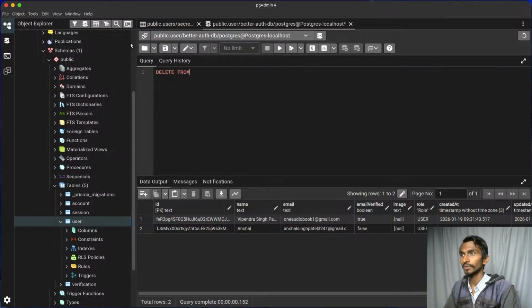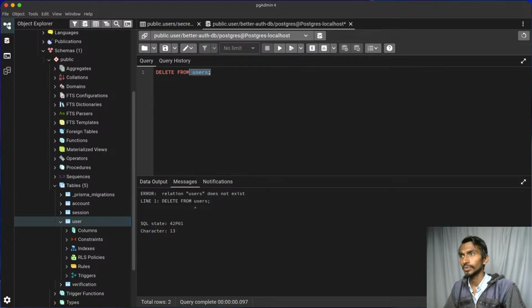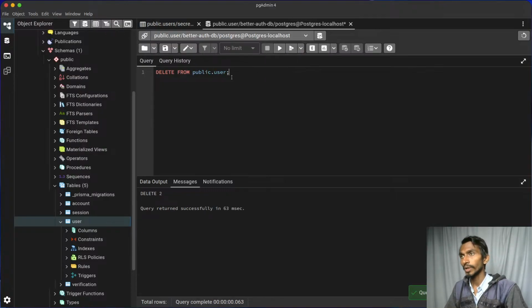So delete from users should be fine. Okay, users. That is just user, not users. Run it. Okay, how about this? This is going to be problematic. That is right. Let's make it public.user. Now it should be fine. Okay, first thing is done.